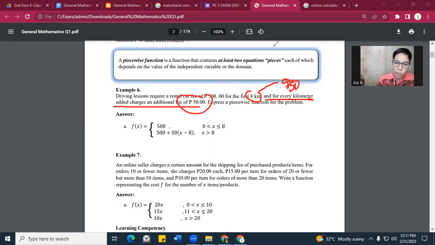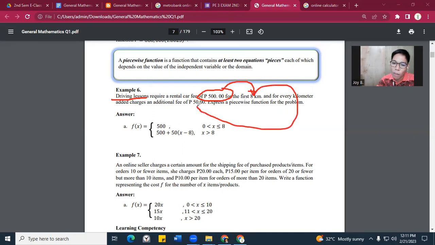Okay? So, repeat one more time. There is a driving school or driving lesson. Now, you will pay ng 500 pesos sa first 8 kilometers. Kapag lalampas ng 8 kilometers, you need to pay additional, magkano? 50 pesos. Okay? Now, here, express a piecewise function for the problem above.